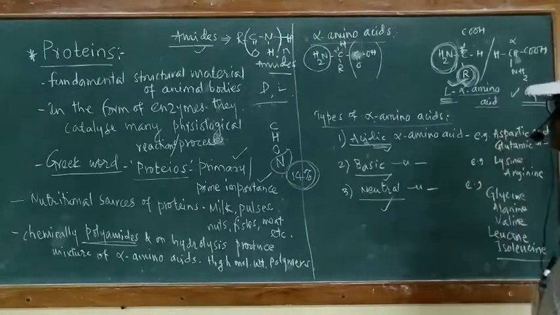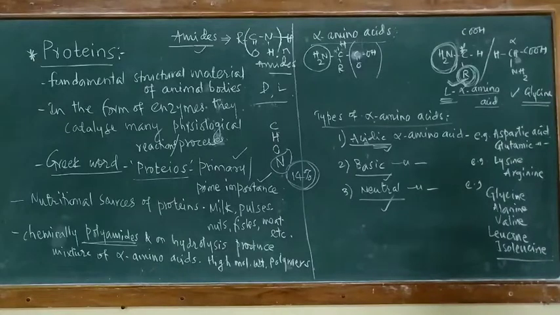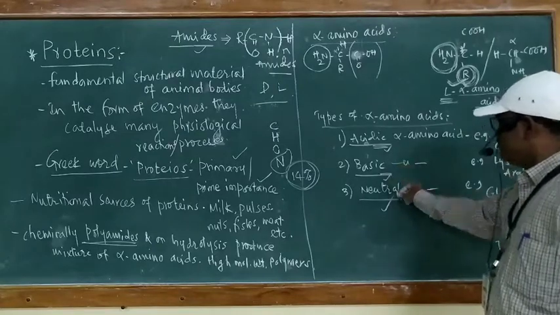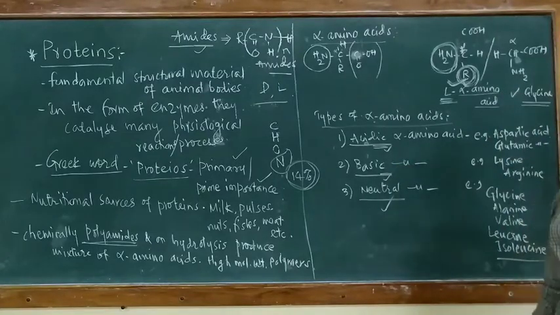There are two examples of acidic alpha amino acid you are supposed to keep in mind. One is aspartic acid and another is glutamic acid. Aspartic acid and glutamic acid are acidic alpha amino acids. Next is basic alpha amino acid.